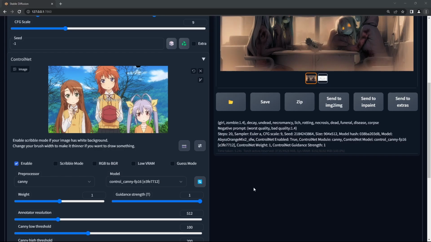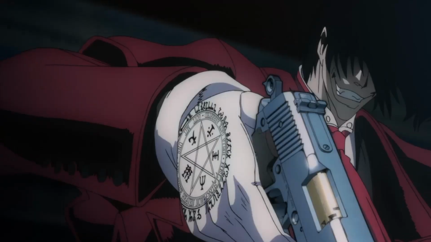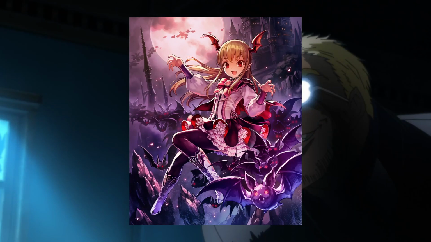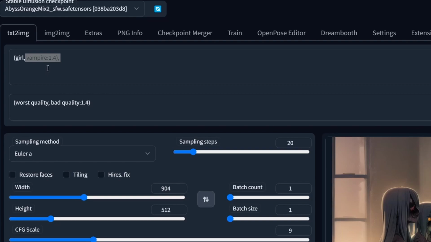The beloved anime Non Non Biyori. Zombies were cool and all, but you know what's cooler and more glamorous? Vampires! Like the badass Alucard from Hellsing. Who am I kidding? It's gonna look like this, isn't it? Let's get started. Step 1 is emphasis on the word vampire, 1.4 times. I also heckin' love bats.